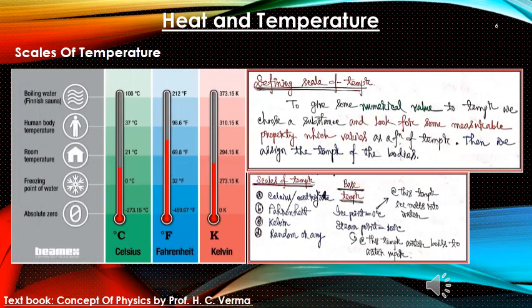Now, the scales of temperature. To give some numerical value to the temperature, we choose a substance and look for some measurable property which varies as a function of temperature. So for a particular substance, if some property is varying as a function of temperature, and we can exactly measure that property, then it can be an indication of the temperature of the body. Then we assign the temperature of the body by measuring that function.